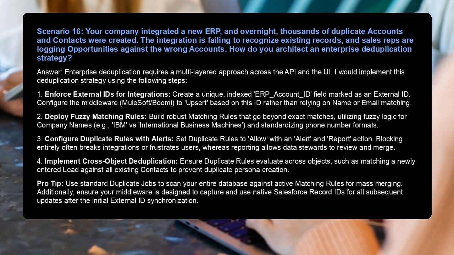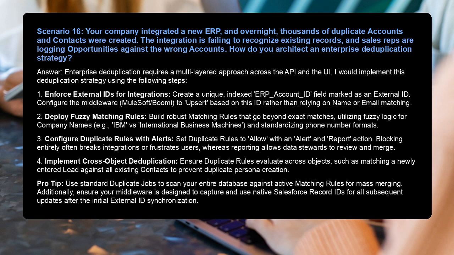1. Enforce external IDs for integrations. Create a unique, indexed ERP account ID field marked as an external ID. Configure the middleware, MuleSoft or Boomi, to upsert based on this ID rather than relying on name or email matching. 2. Deploy fuzzy matching rules. Build robust matching rules that go beyond exact matches, utilizing fuzzy logic for company names, for example, IBM versus International Business Machines, and standardizing phone number formats.